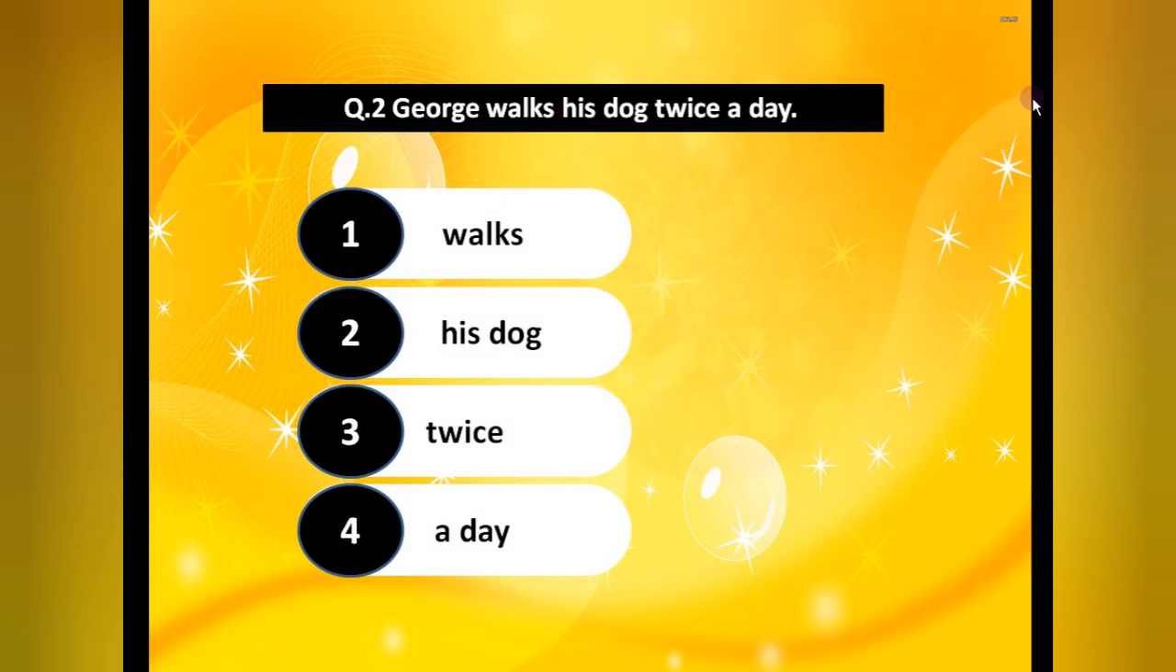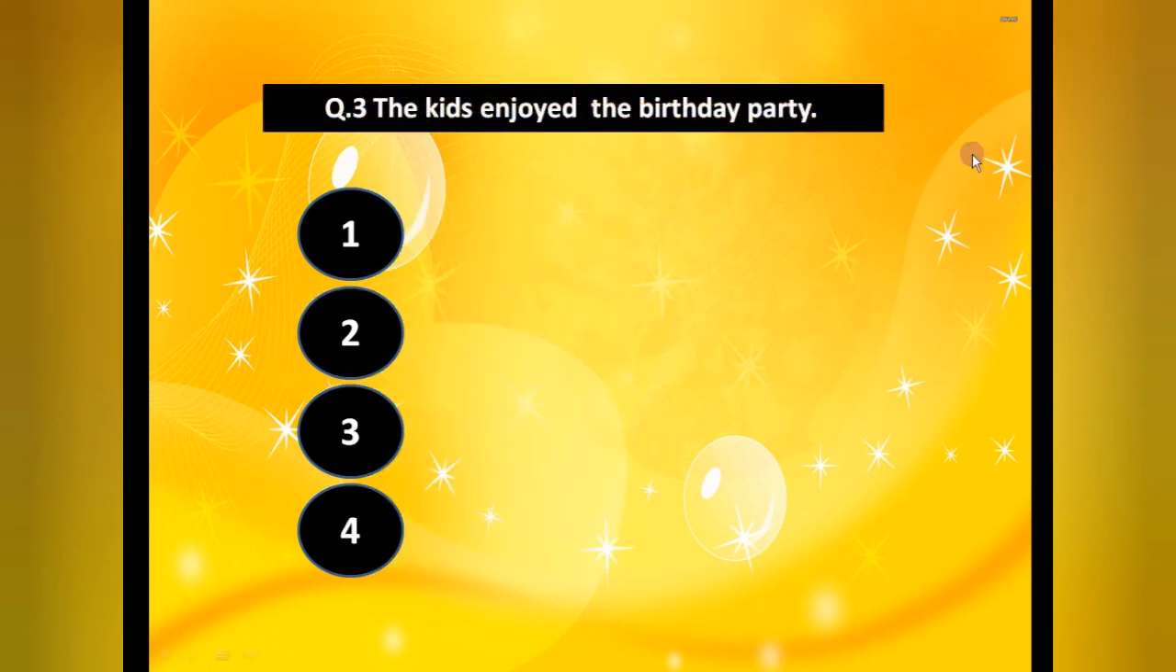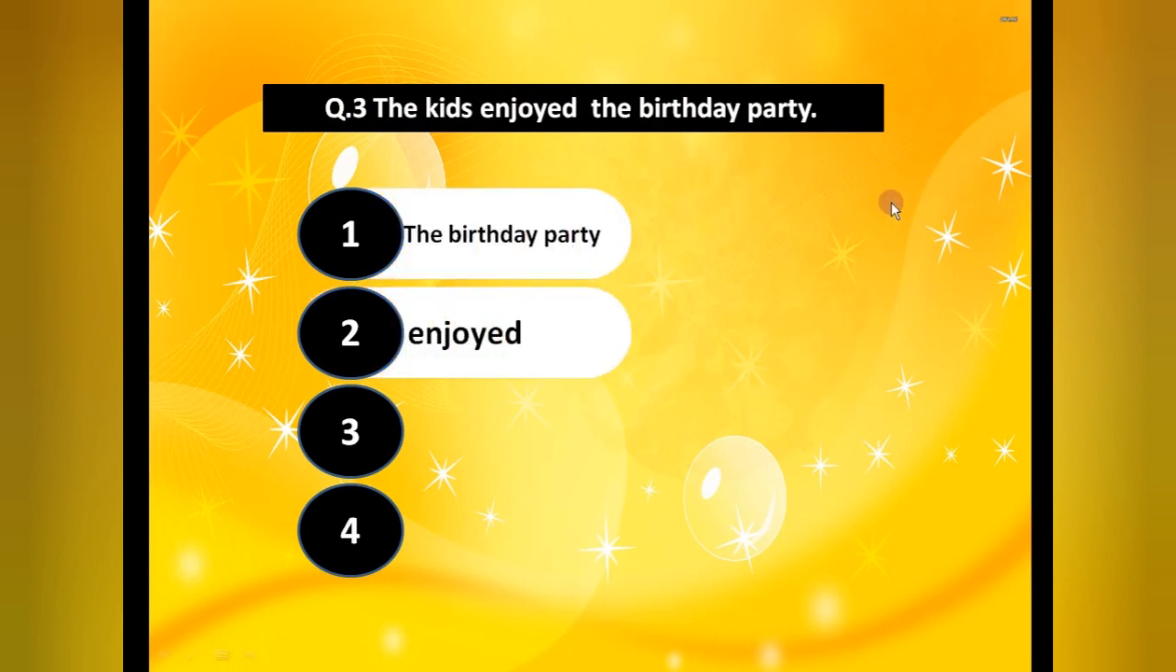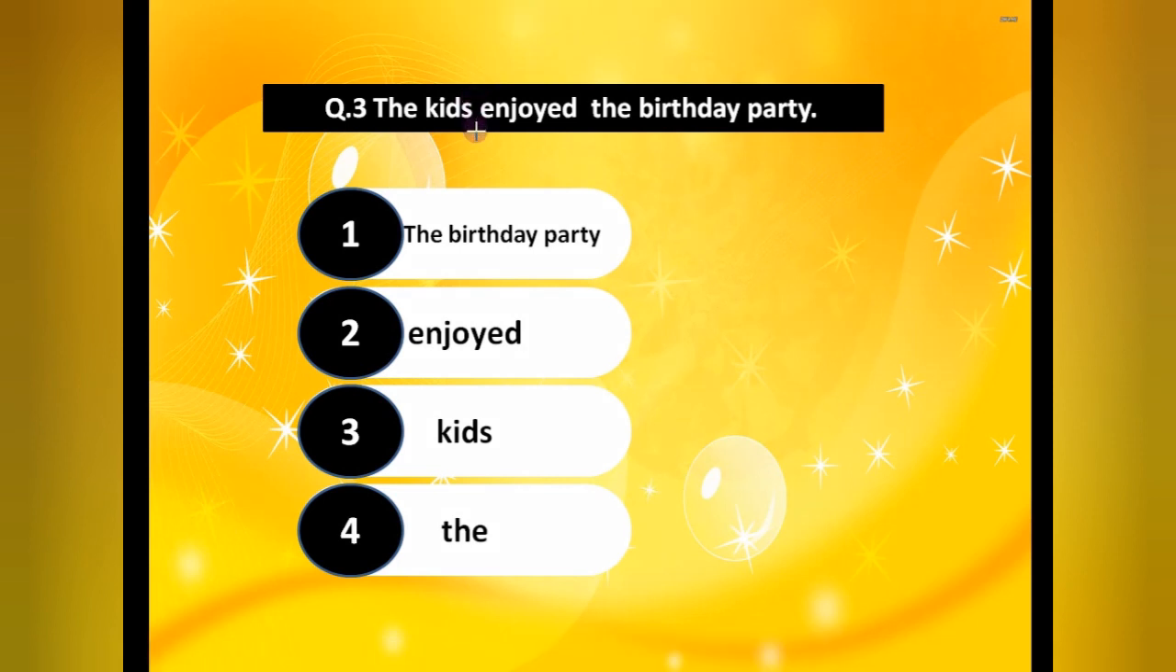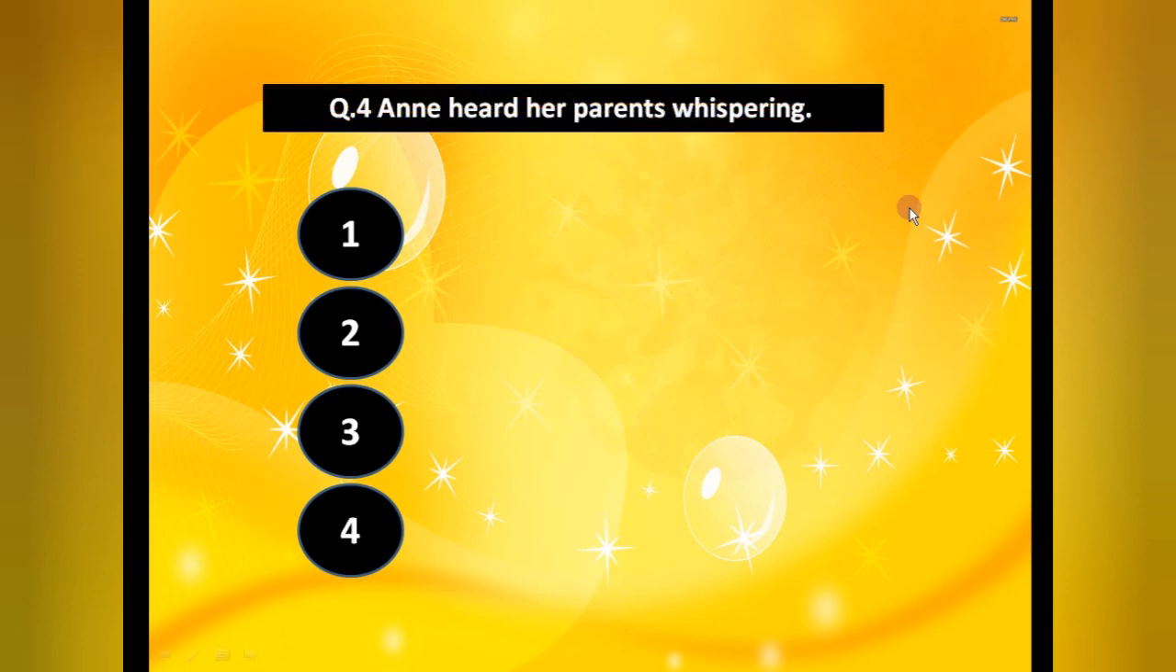Fine. Now next one, the kids enjoyed the birthday party. Now first of all identify the verb. The kids enjoyed the birthday party. The kids, verb is enjoyed. So after this put the question word. The kids enjoyed what? Birthday party. So this is our answer, the birthday party. Okay, only two question words, who or what. Next one, Annie heard her parents whispering.